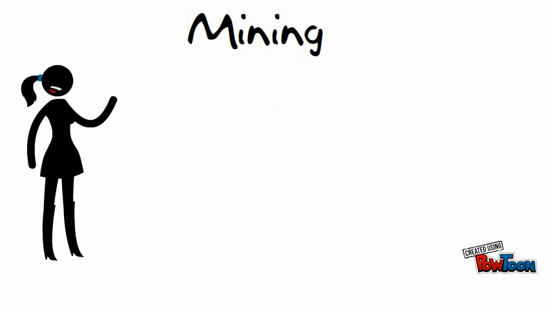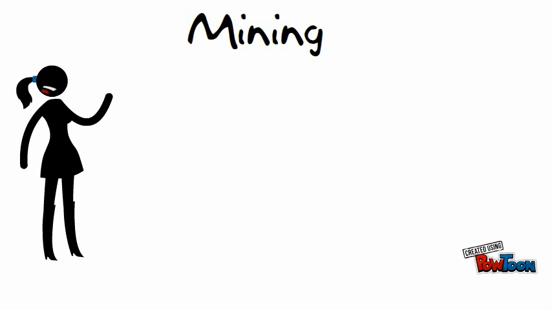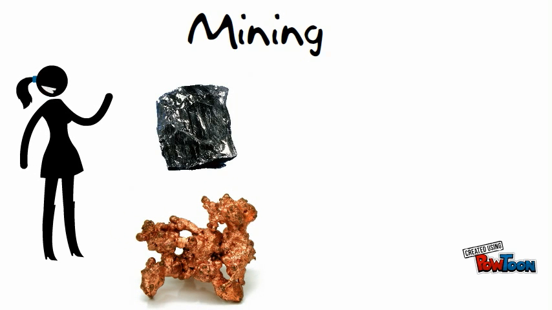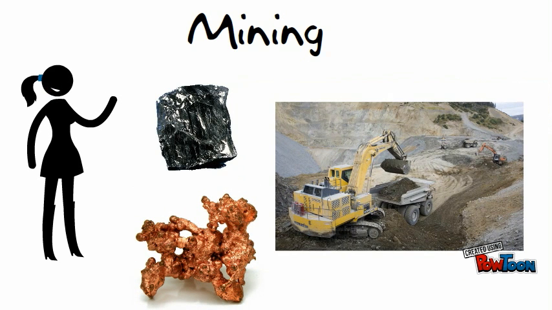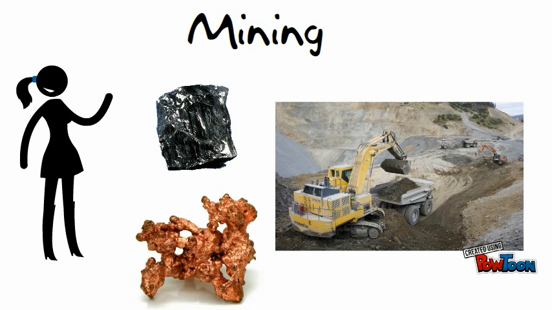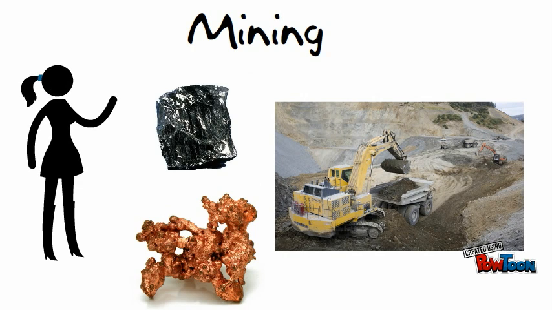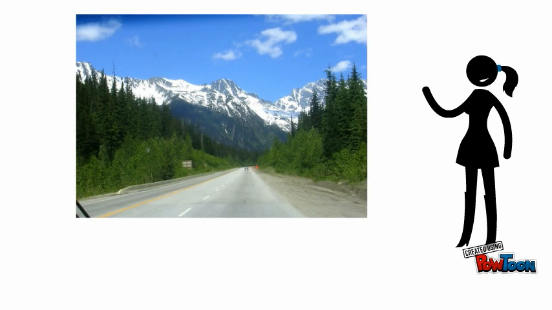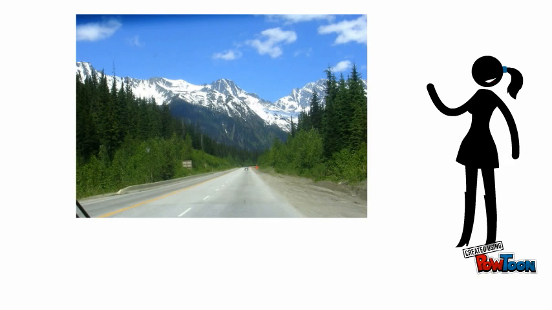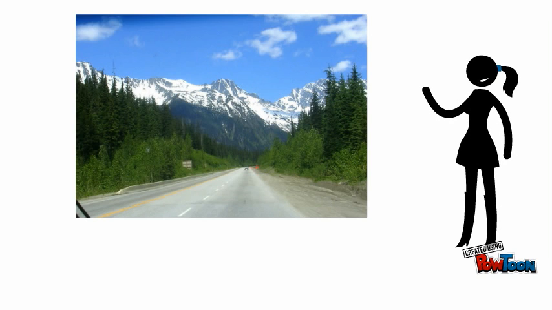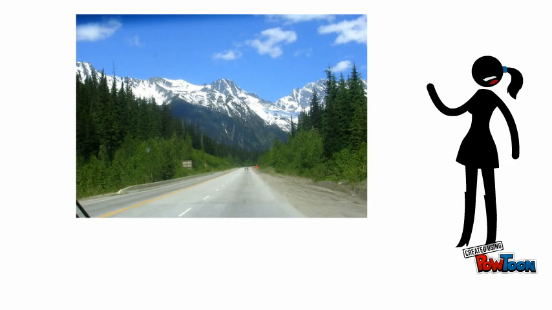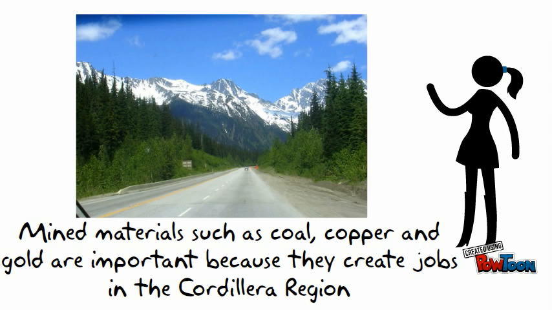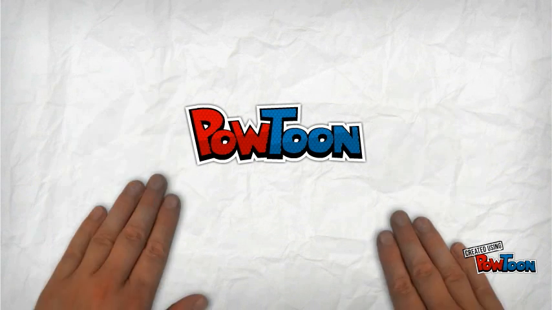The second industry in the Cordillera region is the mining industry. Coal, lead, copper, and gold are all mined in the Cordillera region. These resources are found here due to the landforms such as mountains. These mountains are composed, or made up, of resources and minerals such as coal, lead, copper, etc. Therefore, these materials are important for the creation of an industry in the Cordillera region.